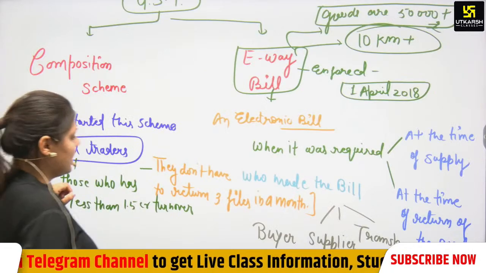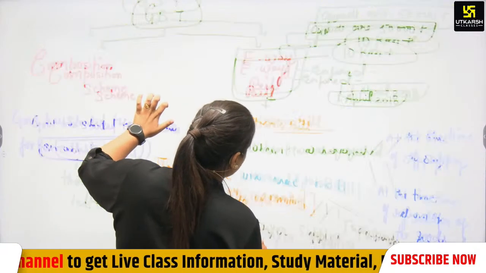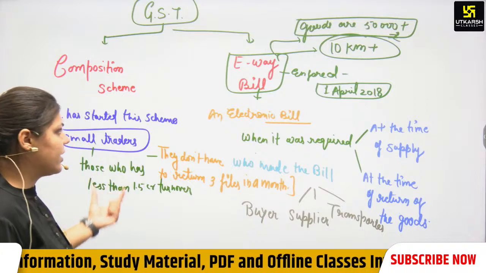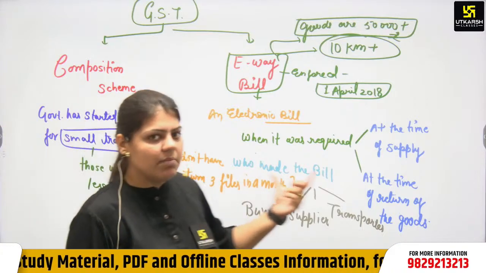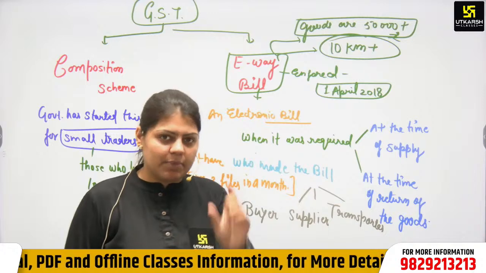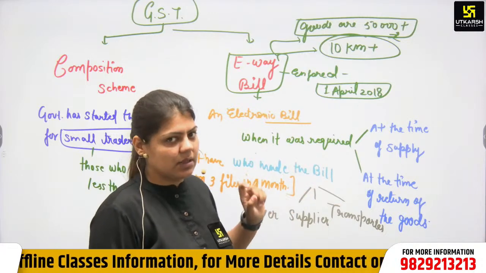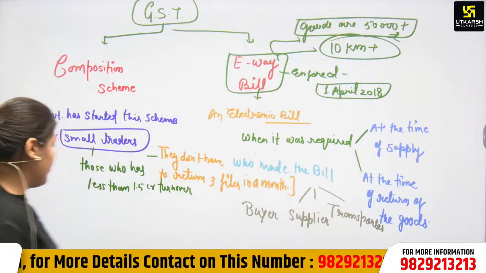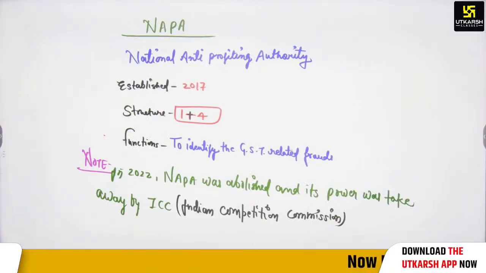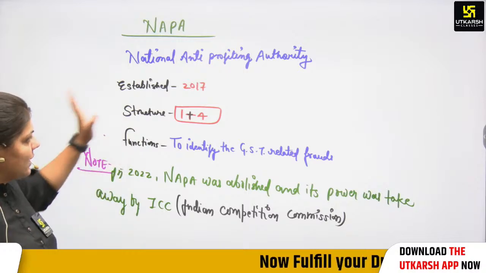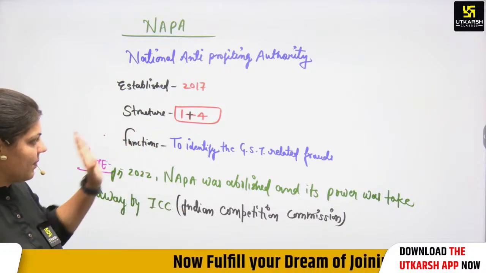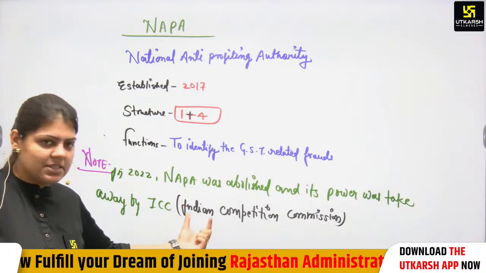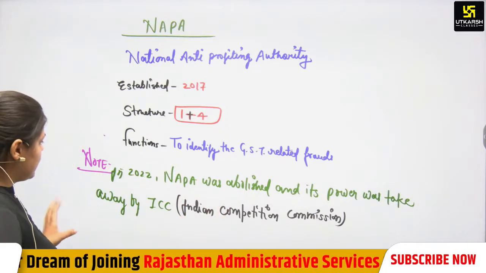Again, GST has two important things: the composition scheme and the e-way bill. The composition scheme is for small traders, and an e-way bill is required when the price of the item is more than 50,000 and the distance is 10 km or more. NAPA, the National Anti-Profiteering Authority, 2017, 1+4, identifies the GST rates, but its power has now been taken by the Competition Commission. This is very important.